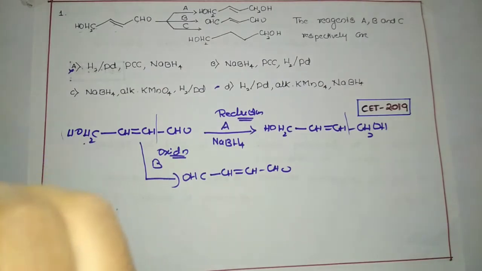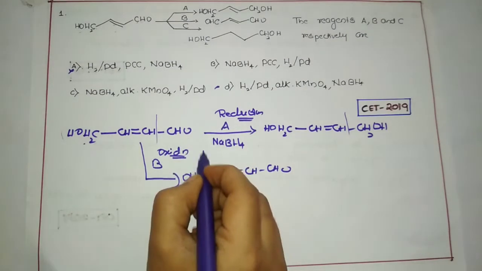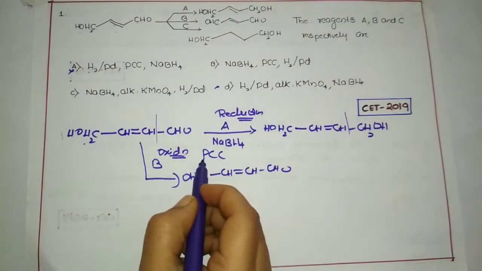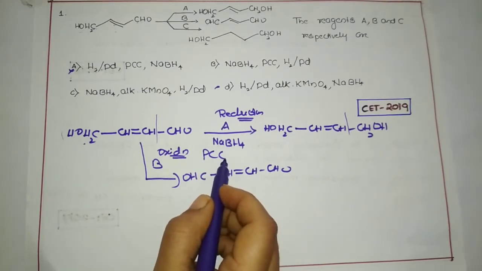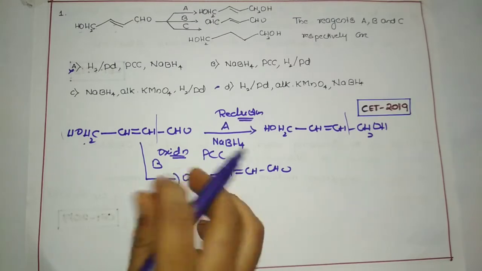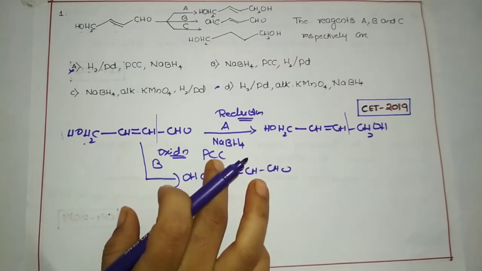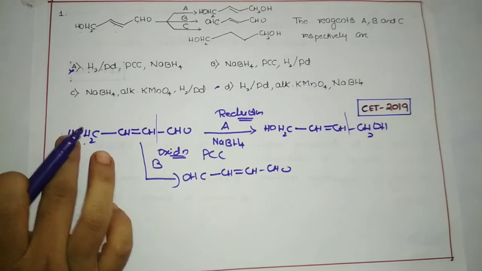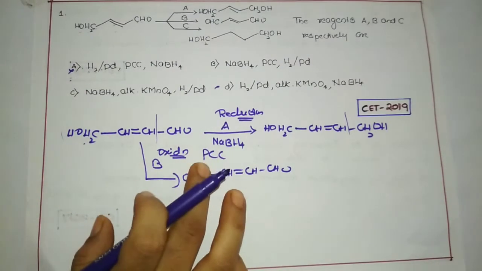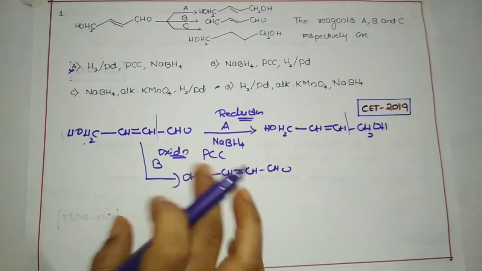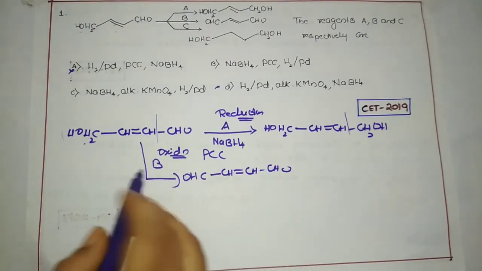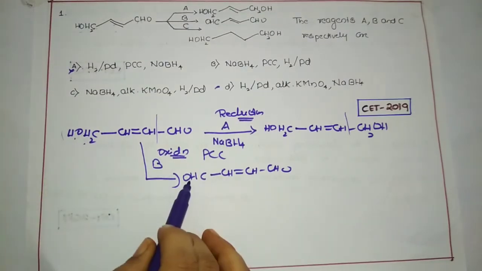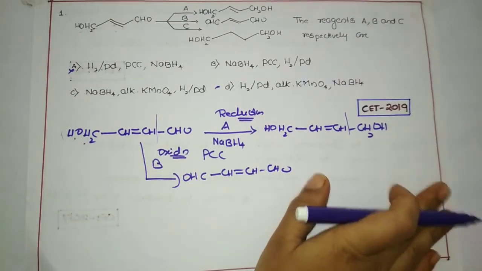When the primary alcohol is present, along with the double bond, we use a specific, mild oxidizing agent called PCC, pyridinium chlorochromate. It is specifically used for the conversion of a primary alcohol into an aldehyde and to stop the reaction at the aldehyde, because when we use potassium permanganate or chromium trioxide, the alcohol is converted into an aldehyde and then directly into a carboxylic acid.